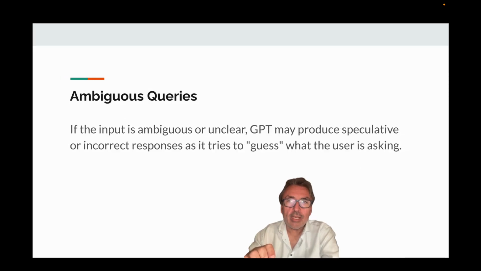The third reason is very important, and that is the type of questions that you ask are really important for the kind of answers you're going to get. GPT is generative, it's going to produce answers, but it needs good context. The more context you give it, the more specific your questions, the better your answers. So if you're using GPT, you have to train yourself to ask specific questions.